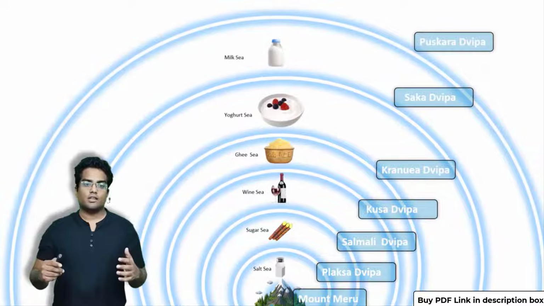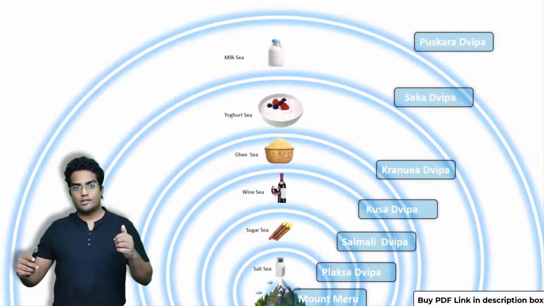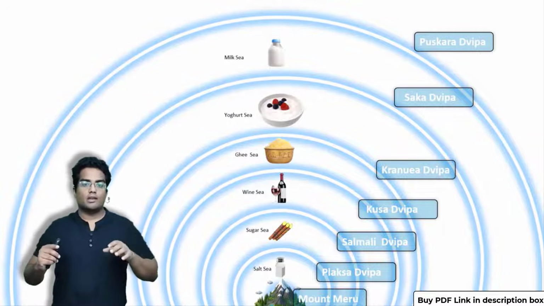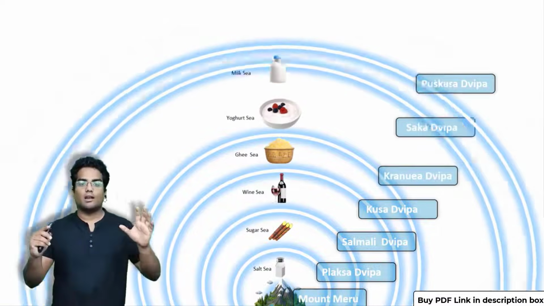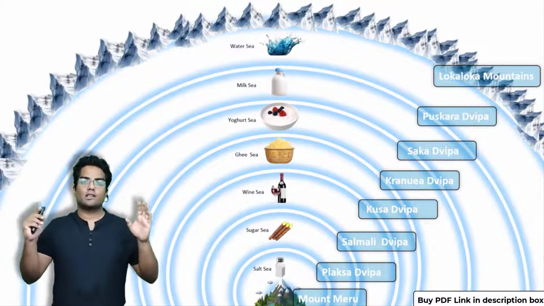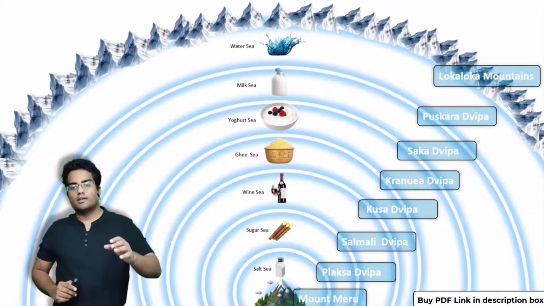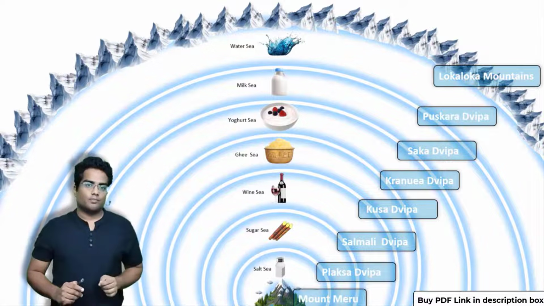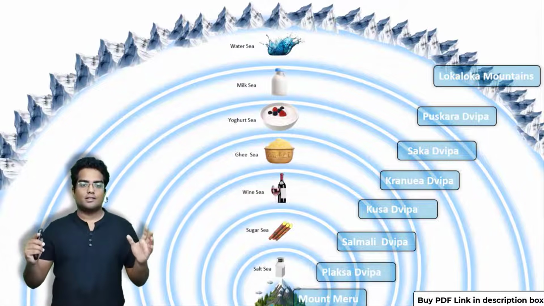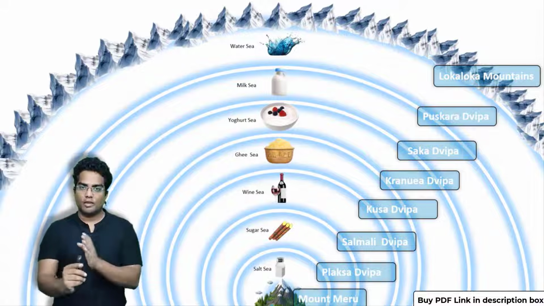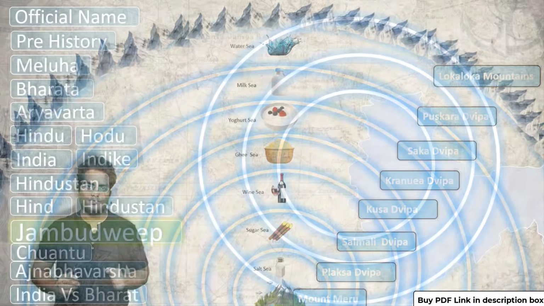Finally, we have one more sea called the Milk Sea, which is in between Pushkara Dvipa and Saka Dvipa. And at the last, there is one more sea, the Water Sea. Beyond the Water Sea, there are the Loka Loka Mountains. So that's pretty much what we have to know about Jambudvipa.